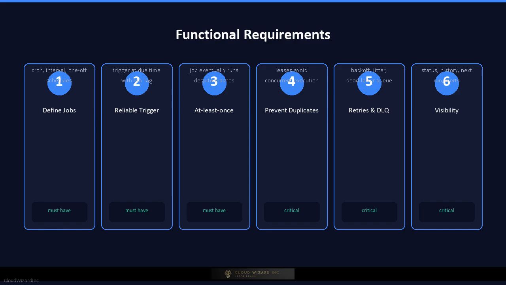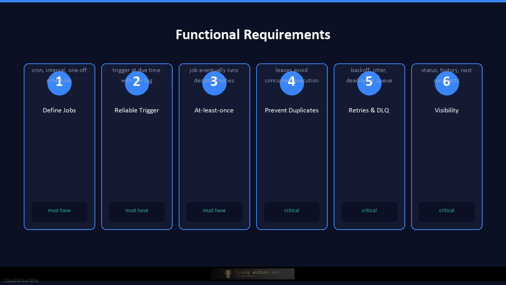Let's walk through the functional requirements. First, the scheduler must accept job definitions, including recurring schedules using cron expressions, fixed intervals, and one-off execution times. Second, it must trigger jobs reliably at their due time, accounting for clock skew and scheduling latency. Third, it must guarantee at least once execution, meaning a scheduled job is eventually run even if a worker crashes mid-task. Fourth, it must prevent duplicate execution when multiple workers or scheduler instances are active, typically using leases or locks.